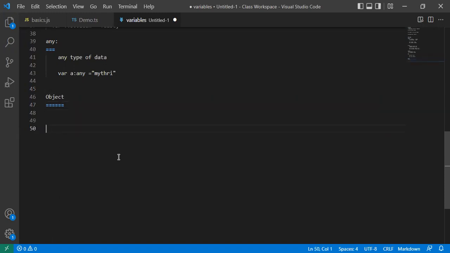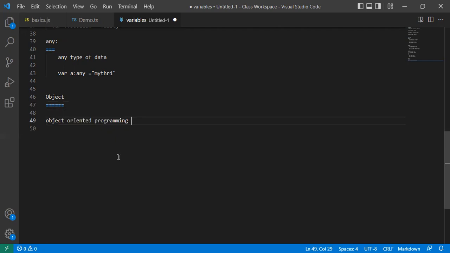Whenever we are discussing object oriented programming, in the initial classes of the introduction to JavaScript, we have seen that JavaScript is a structural programming language, and it will follow some objects and classes as well. We achieve inheritance by using the prototype, so it is also achieving object oriented programming. TypeScript is a superset of JavaScript, that's why TypeScript will follow object oriented concepts.